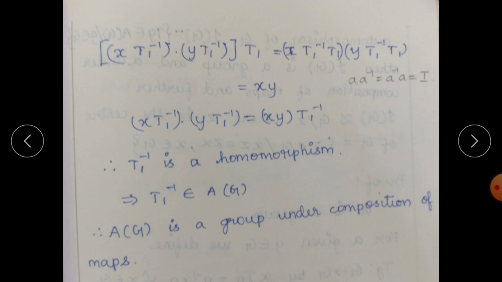So T1 inverse also belongs to A of G, since it is a homomorphism, 1 to 1 and onto. Therefore T1 inverse exists, meaning the inverse property is also satisfied. Therefore A of G is a group under composition of maps.